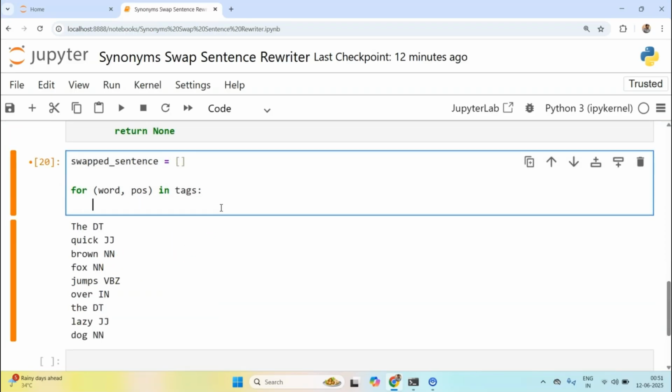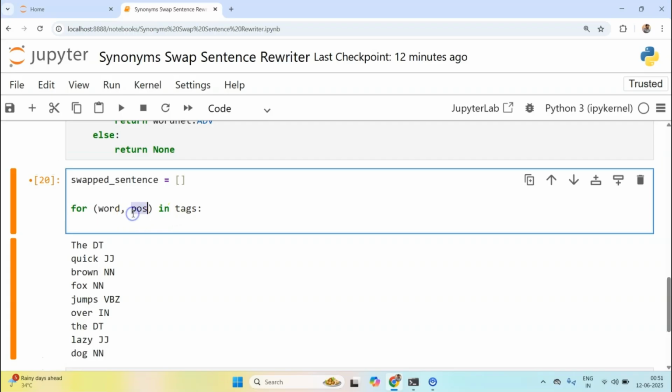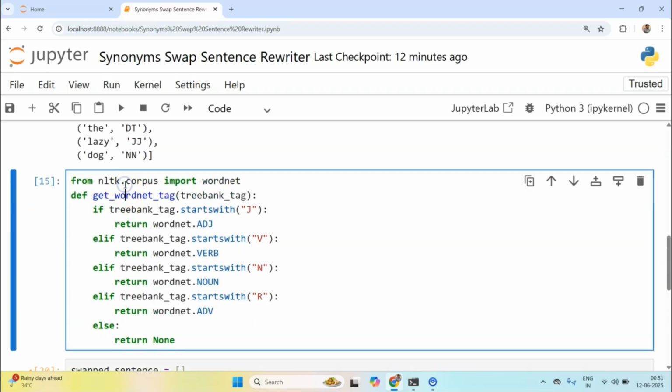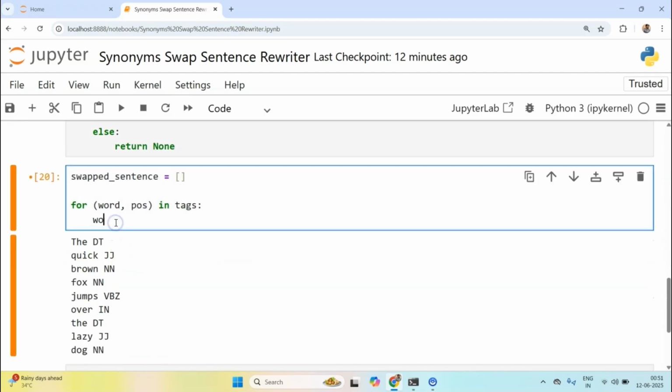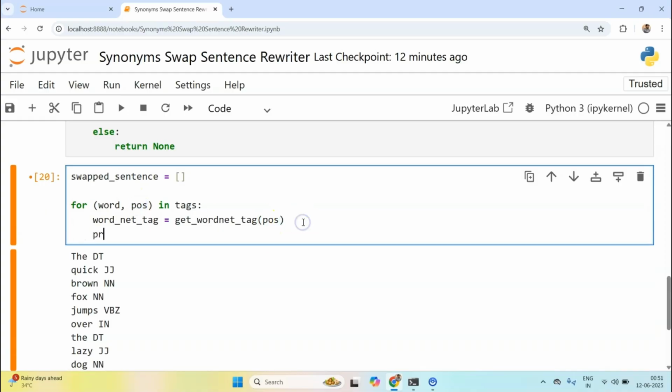Now what is the first step? For this given POS, I want to get a wordnet tag. So I'll call get wordnet tag and pass POS. Now let's print out this word with its wordnet tag.